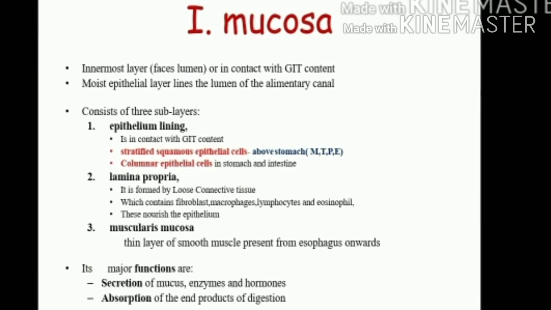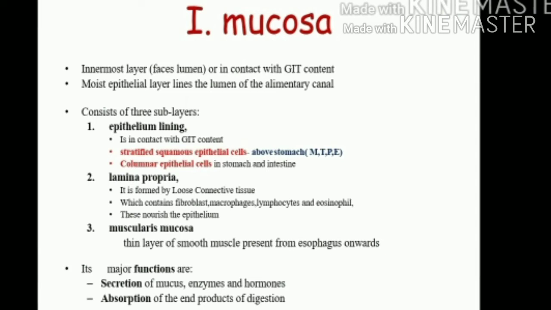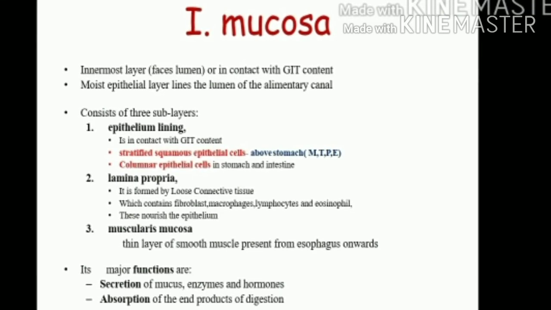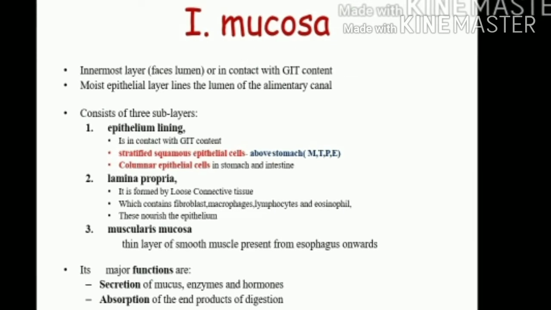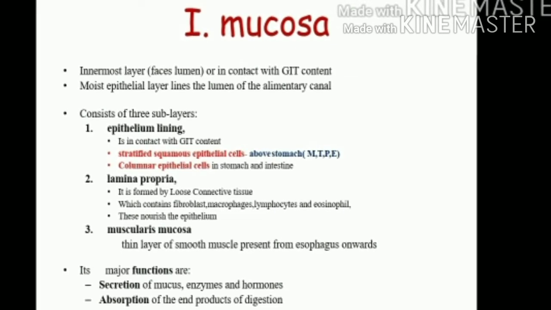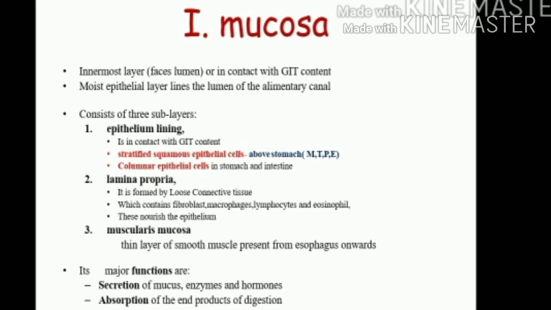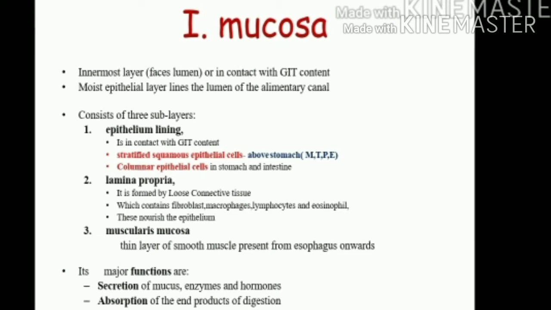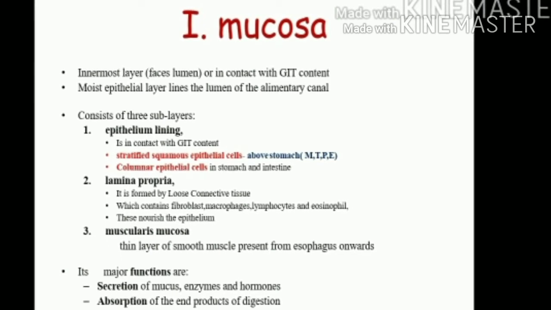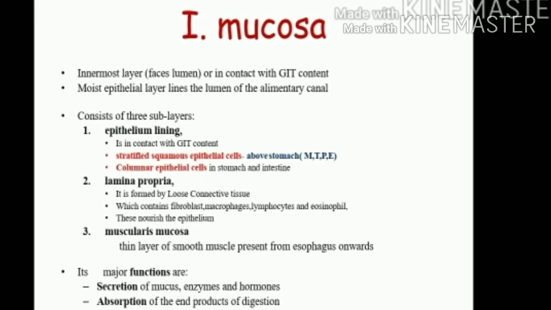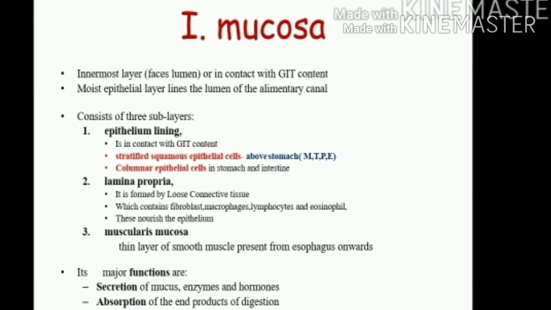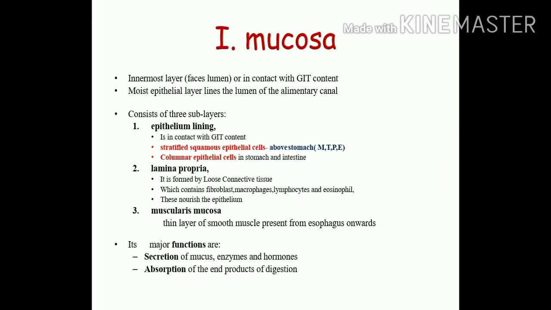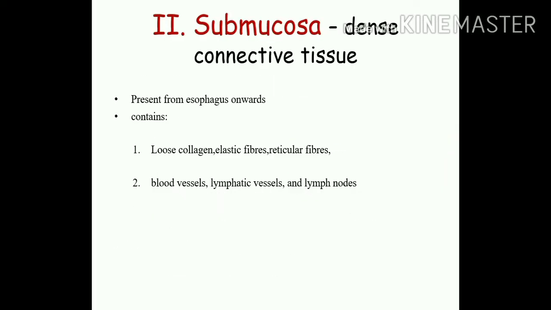in the stomach and large and small intestine there are columnar type of cells. Then after the epithelium there is a lamina propria, which is basically more of connective tissue in the form of basically your WBCs, and they have a function of nourishing the epithelium. Okay, and then after that there is a layer of muscularis mucosa, which is a thin layer of smooth muscle, and it is present from the esophagus downward. The main function of the mucosa is secretion and absorption of the products of digestion. Coming on to the next layer, which is the submucosa.